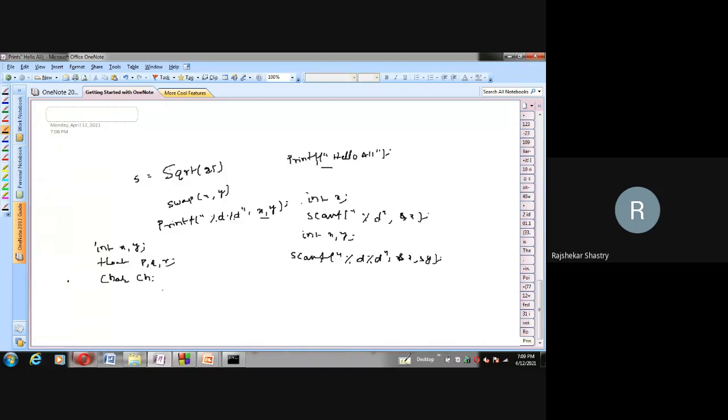All this I can read at a stretch by properly designing the scanf statement. Say %d %d, %f %f %f, and then %c, close, &x, &y, &p, &q, &r, &ch. Here I'm closing. I didn't write it properly, but try to understand my meaning, what I'm trying to say.